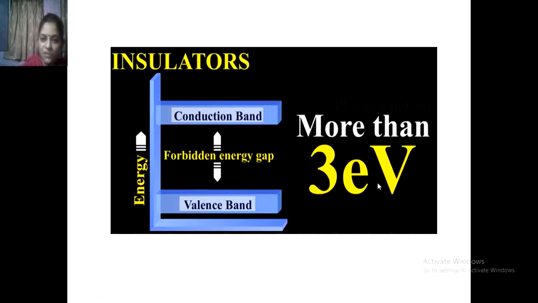Here there is 3 electron volts, that much energy gap between the valence band and conduction band of the insulator. So at room temperature, electrons present in the valence band will not jump into the conduction band, because the electrons require at least 3 electron volts of energy, and only then can they easily jump into the conduction band.